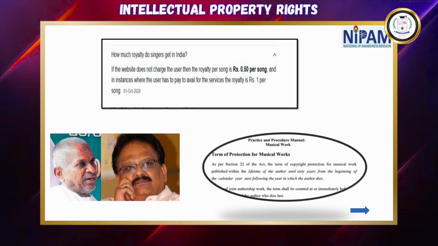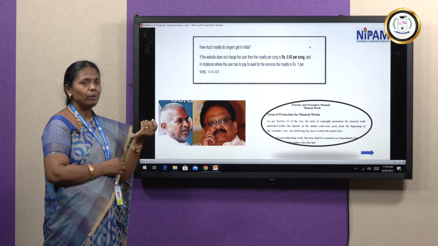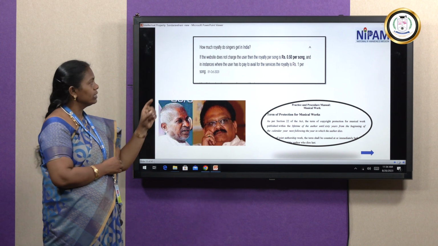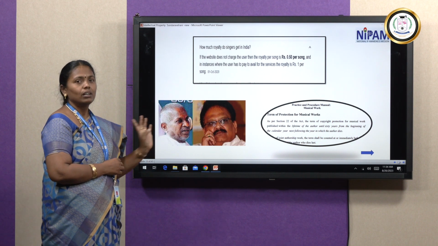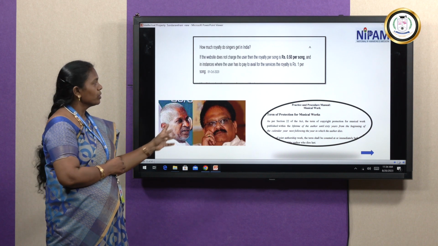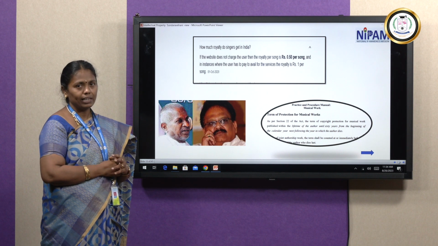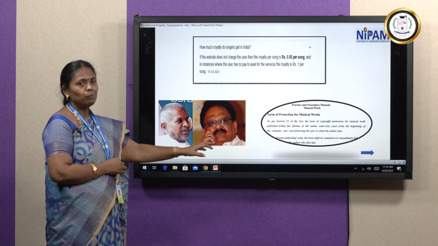Next, this is an example we are well known about, the singer and director, right? They can claim their songs and their music. If a website does not charge the particular user, they will get fined 50 paise per song. If the user avails the services, otherwise they are not paying this particular website, they are paying rupees per song to the particular directors, music directors, right? They can claim up to 60 years for the songs they are creating. This is one simple example.